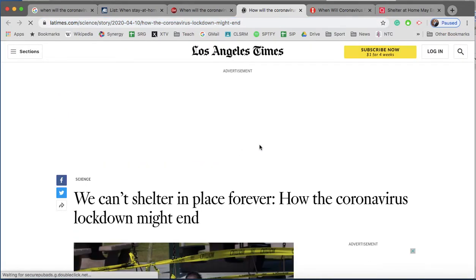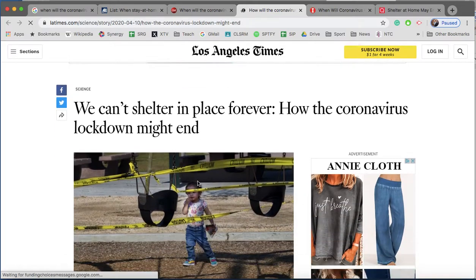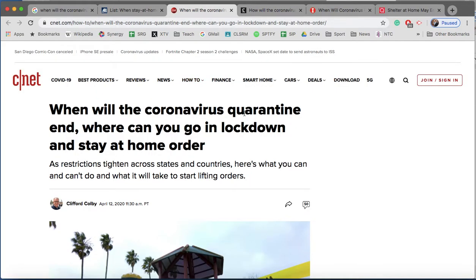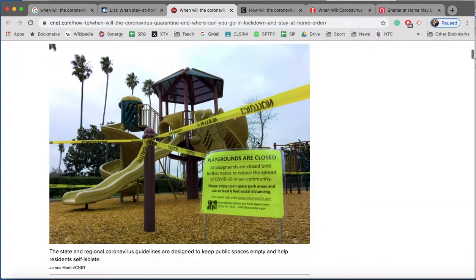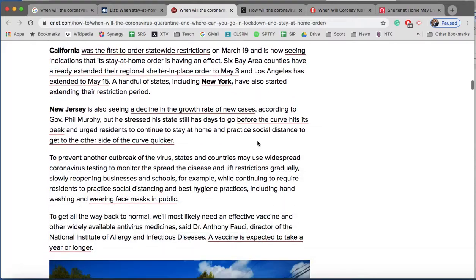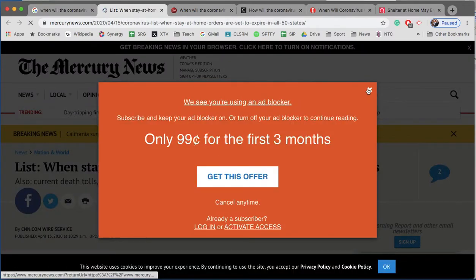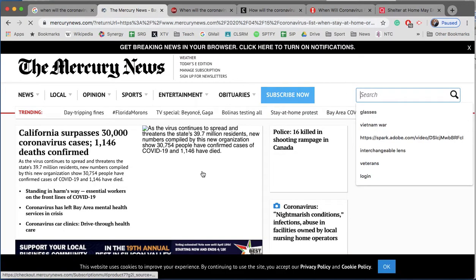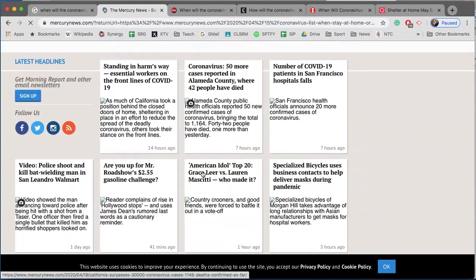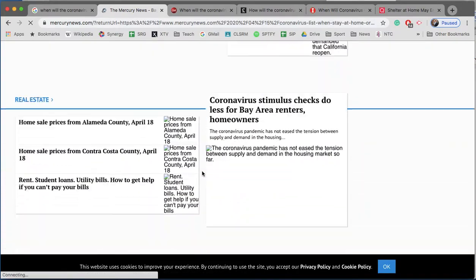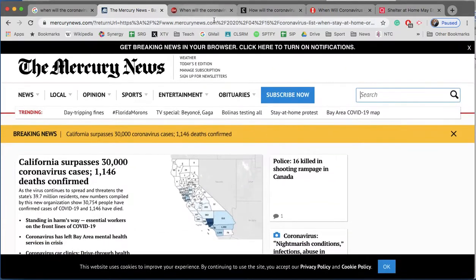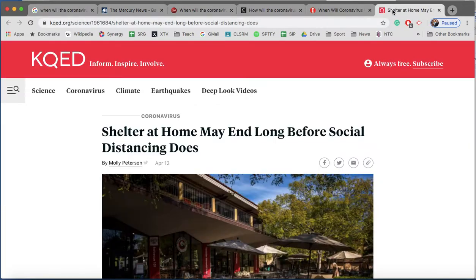"We can't shelter in place forever." "How the coronavirus lockdown might end." "When will the coronavirus quarantine end?" "Where you can go in lockdown and stay at home order." So I'm looking through these. This one is kind of listing a lot of things. It doesn't look like it's going to have much evidence for me. And then this one really just does not answer my essential question at all. So I'm going to scrap this one. This is not a good one. So out of these, I'm going to pick this one to go deeper on.